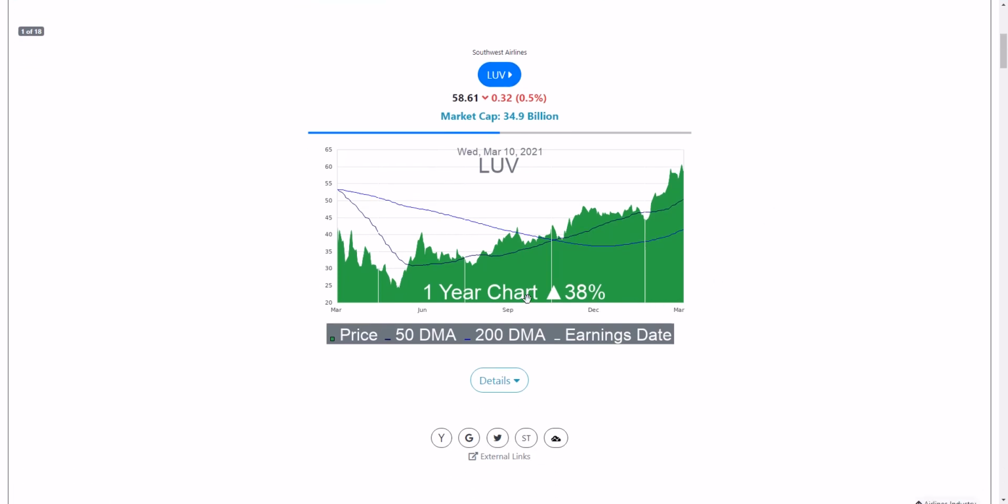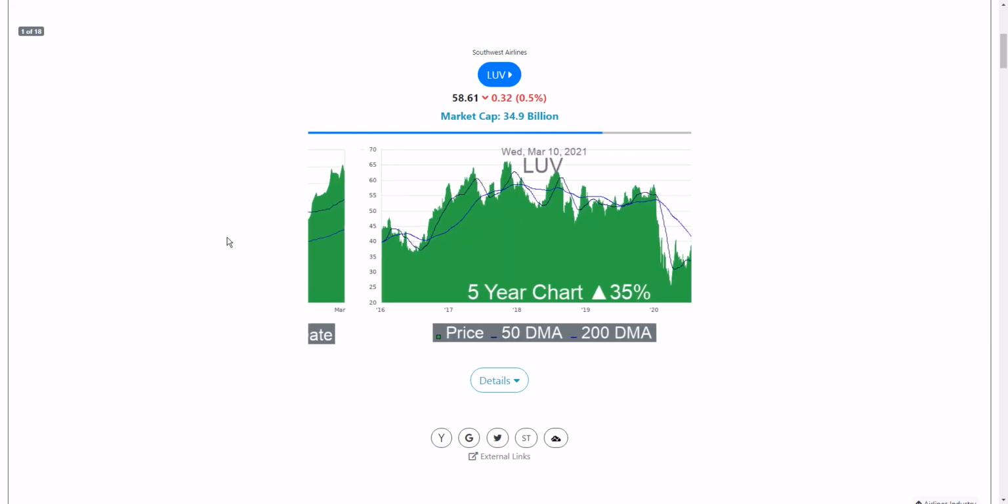And on this chart, we have an uptrend, and the price over the last 12 months has been increasing on each earnings date. And right here, you can see that there was an earnings date and the moving averages crossed, and these are actually higher highs as well. So this is really off and running. And look at this, it's a 38% return on the 1 year.